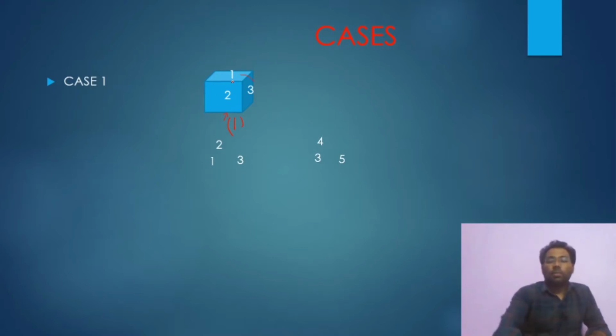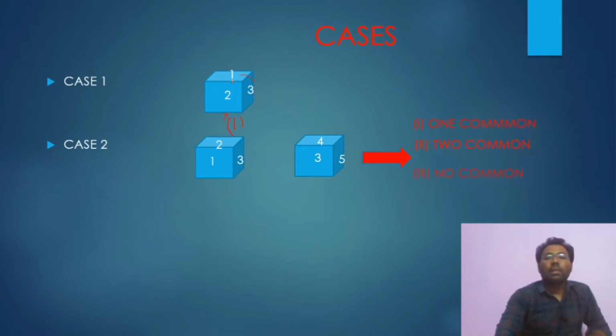And the second case is 2 figures, when 2 figures are there. Based on that, 3 cases are there: 1 common, 2 common and no common. I will explain what these are. Suppose in the case 2 figures are there. 1 common means only one number is common between these two.